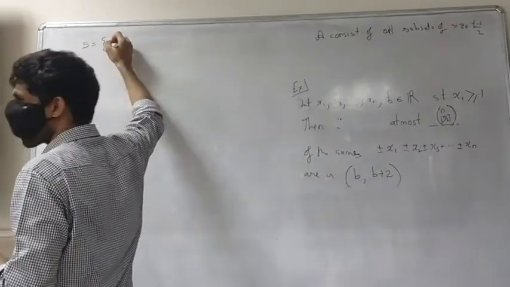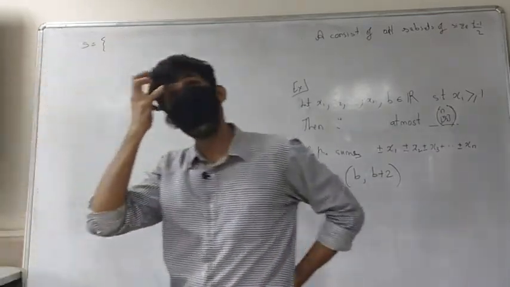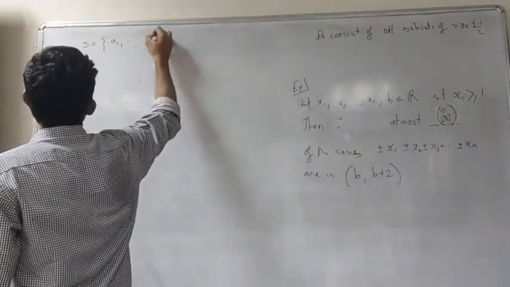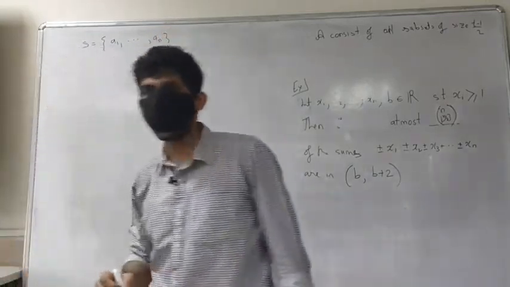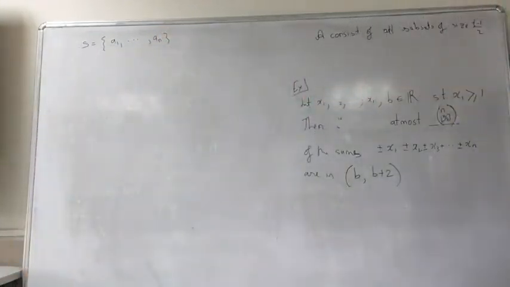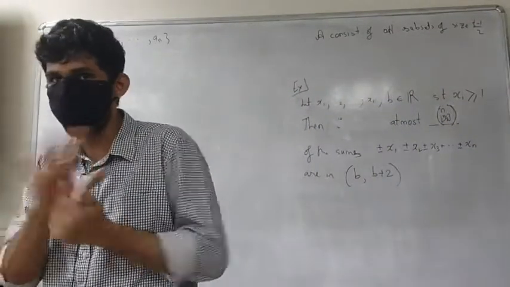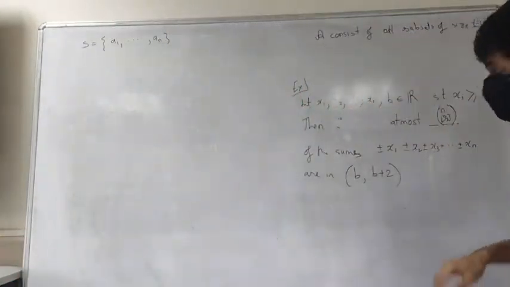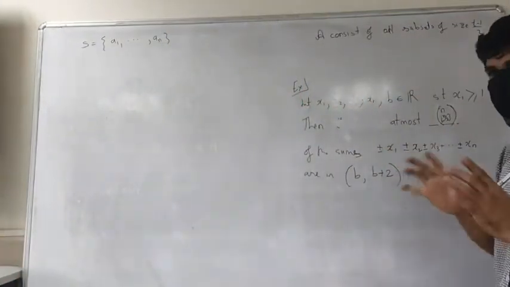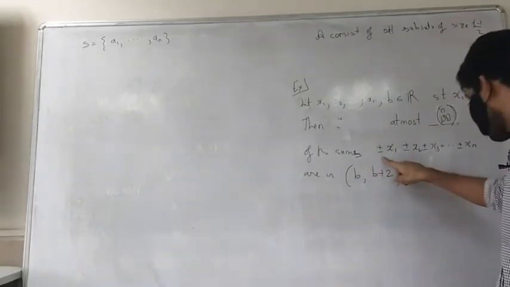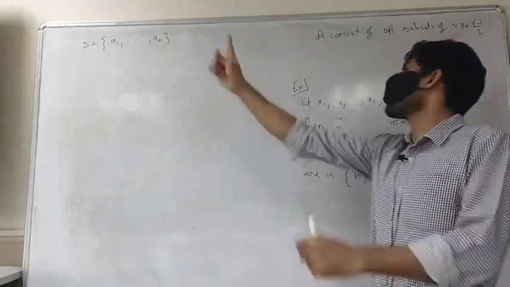Let me go with A1, A2, up to AN. Take S to be {A1, A2, ..., AN}. Think of these Ai as on-off switches. When they are there, it's on. When they're not there, it's off. So you can make this association. Given any of these sums, you can associate it with a subset of that.